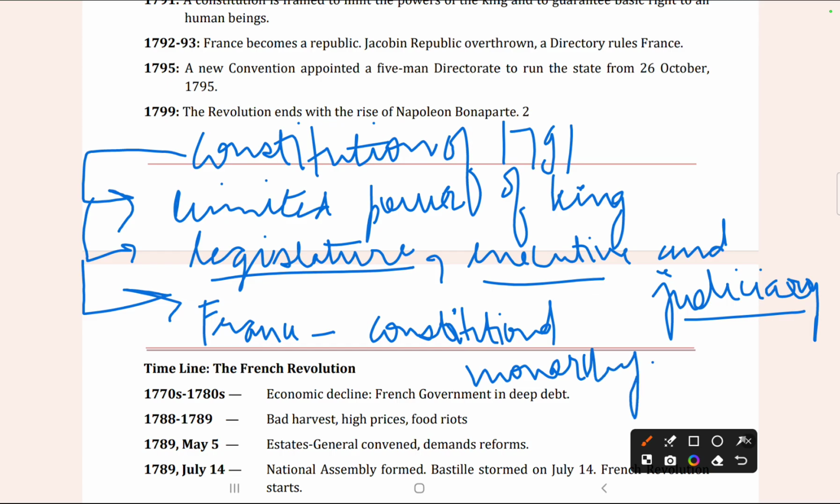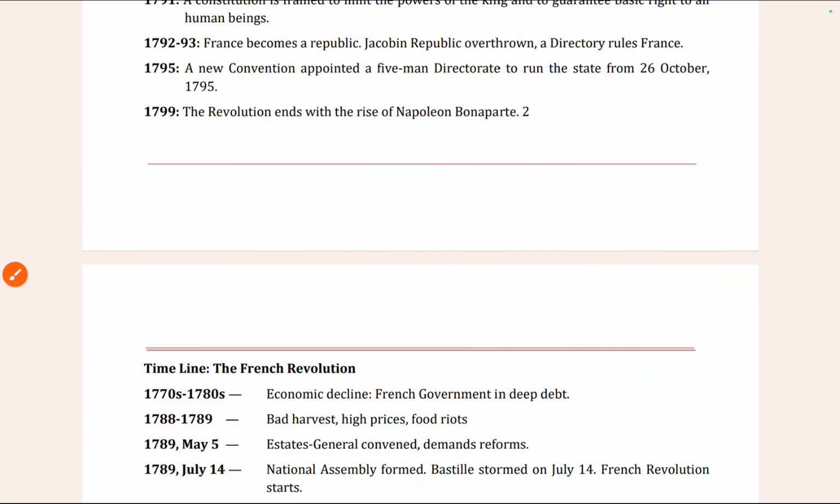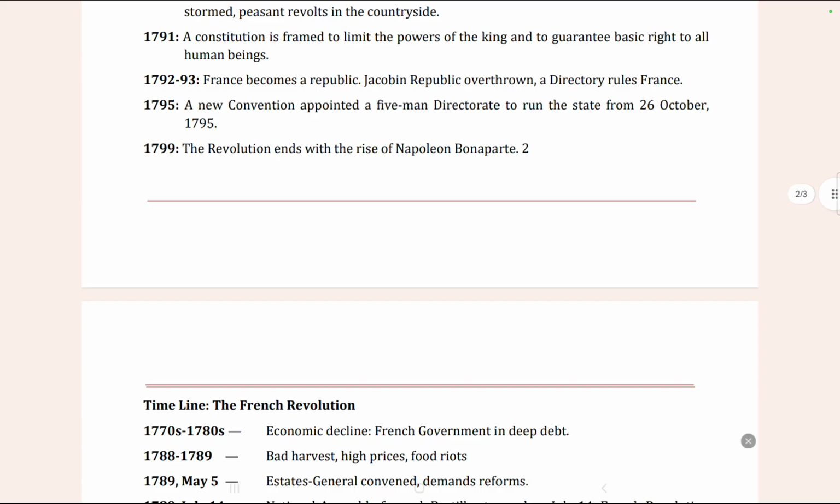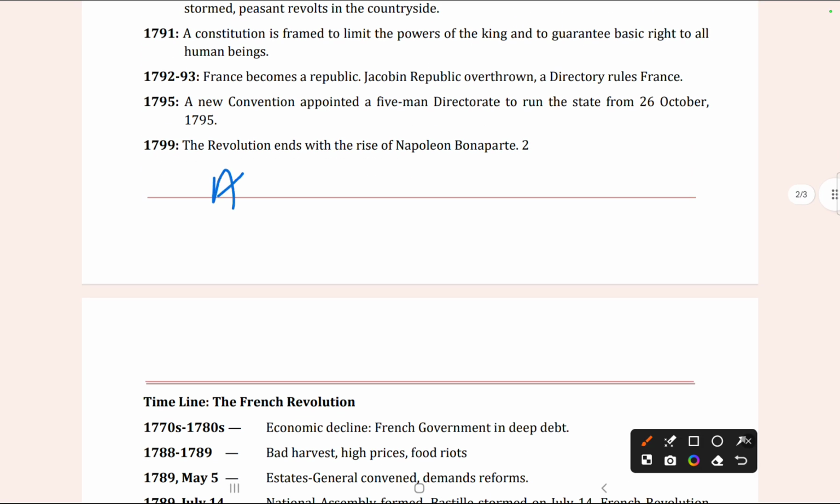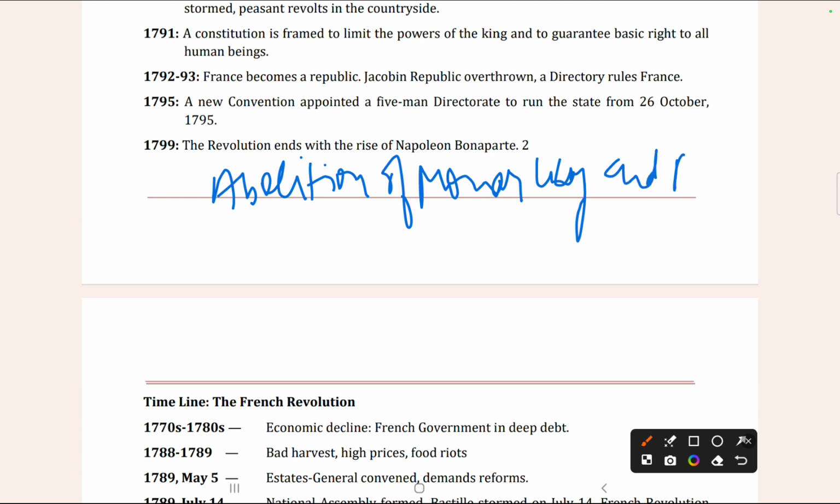Now, how did the abolition of monarchy and the republic happen? How did the monarchy get abolished and the republic come about? We will read about this.